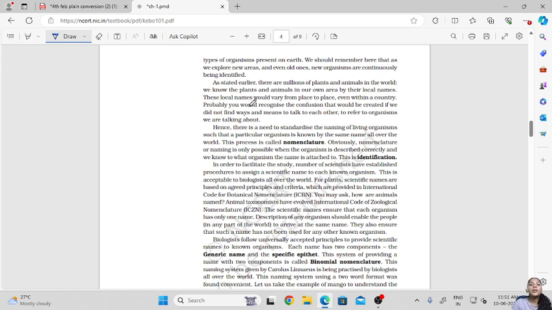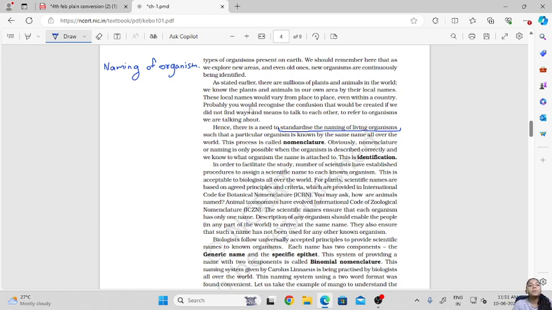And the naming of organisms needs to be standardized, because only a certain type of organism should be known by a particular name.